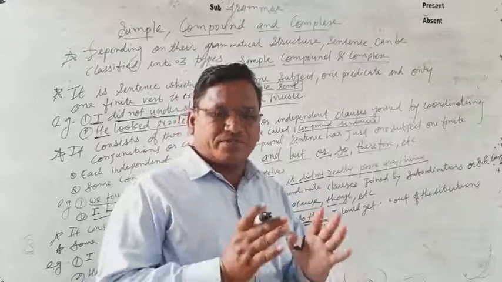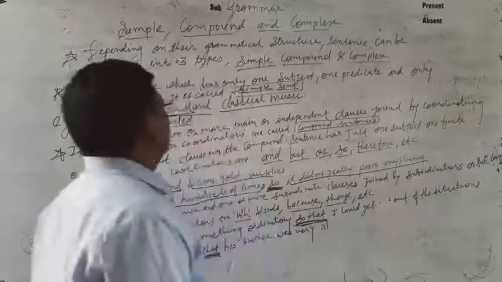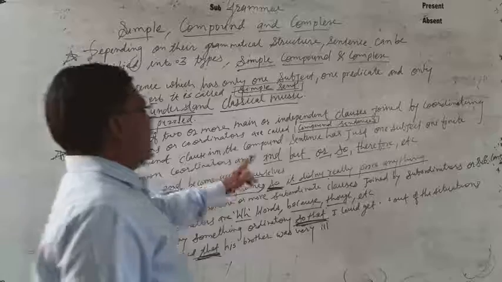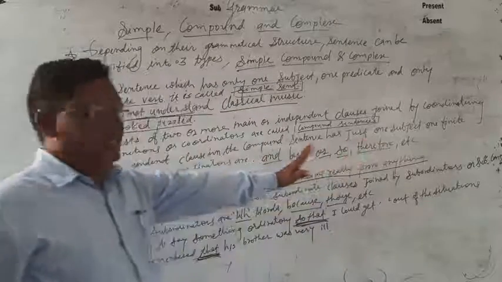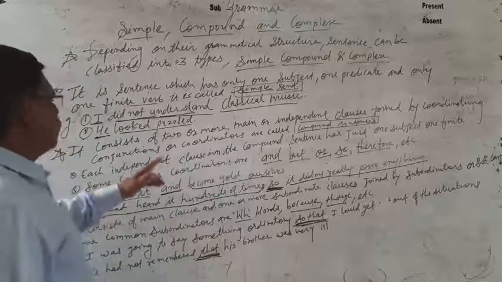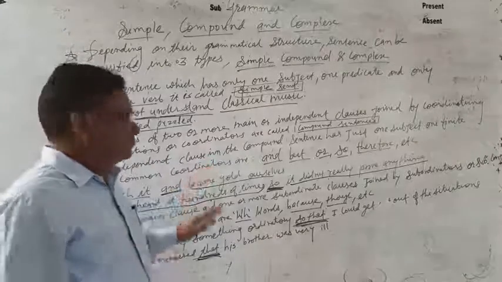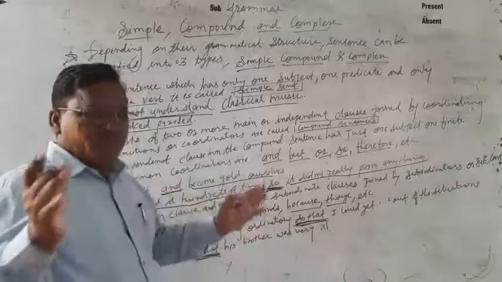These types of sentences are called compound sentences. Some common coordinators are and, but, or, so, therefore, etc. With these conjunctions, independent clauses are joined.